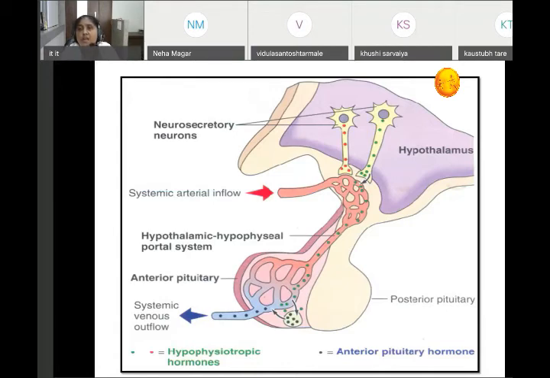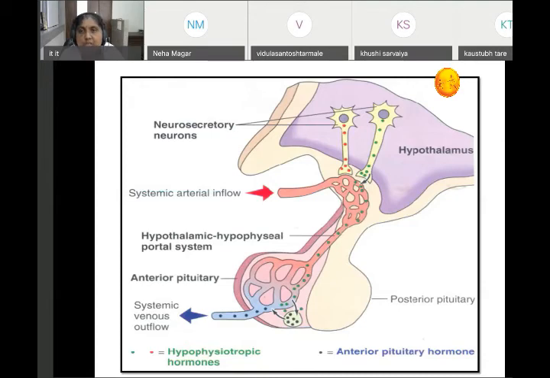This thyroid releasing hormone acts on the anterior pituitary and stimulates the thyroid stimulating hormone. How do they go into the anterior pituitary? Please see the figure carefully. It goes by a vessel that is called the hypothalamic hypophyseal portal system.